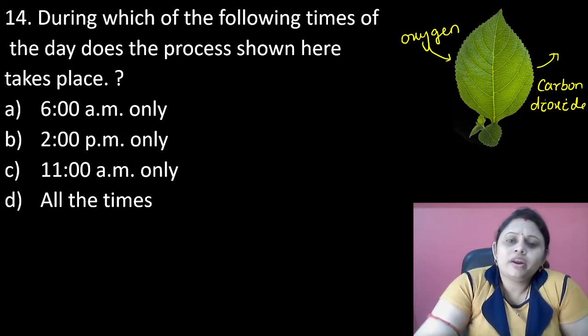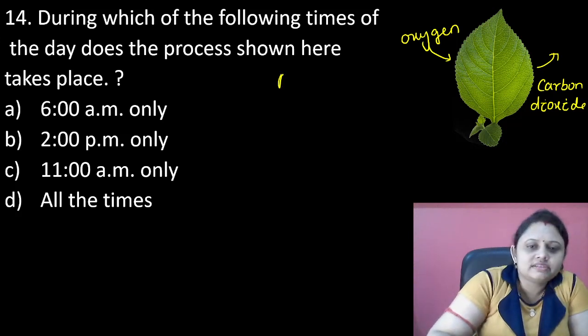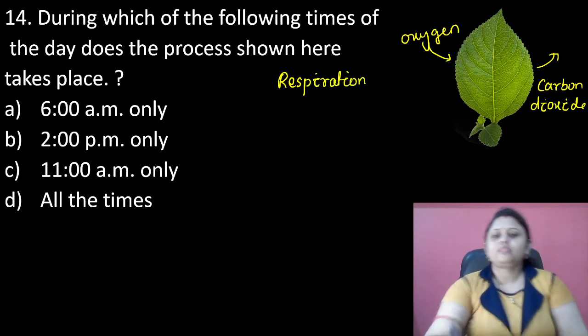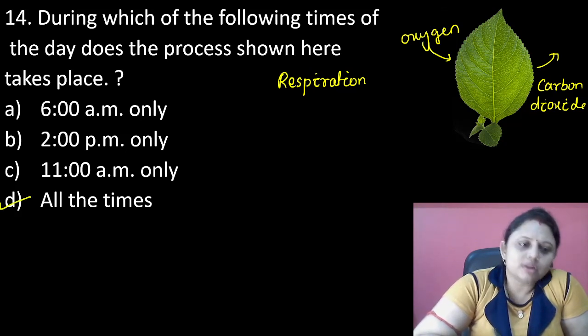Okay, when oxygen comes in and carbon dioxide goes out, that process is known as respiration. Each living organism needs to respire for its living. And respiration occurs all the time.